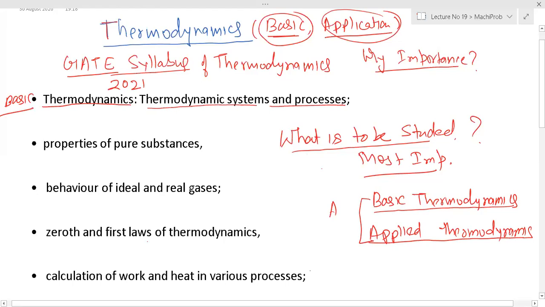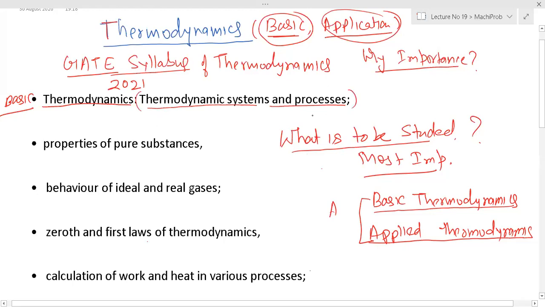You have processes like isobaric, isochoric, isothermal, adiabatic, isentropic, or constant concentration process. Generally we keep one property constant and we can go any way, east, west, north, south, any direction. So we have to understand that process. That chapter is the basic, right?